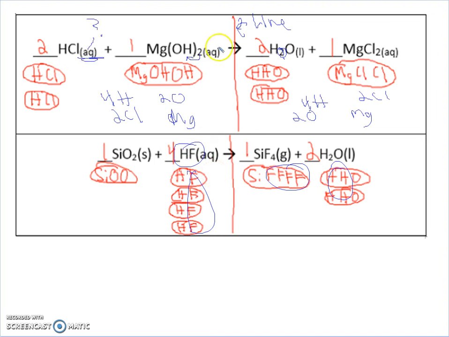And then there's these things. I don't know what AQ is. AQ, L. I'm guessing that's liquid because it's water, right? H2O. G, I'm guessing is gas. S, probably solid. AQ, I don't know.